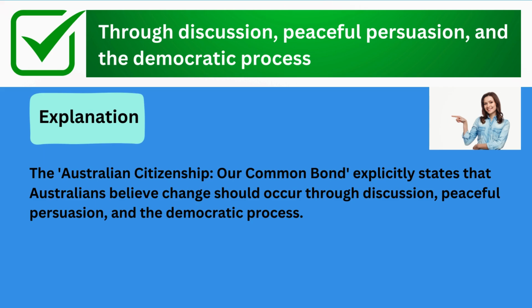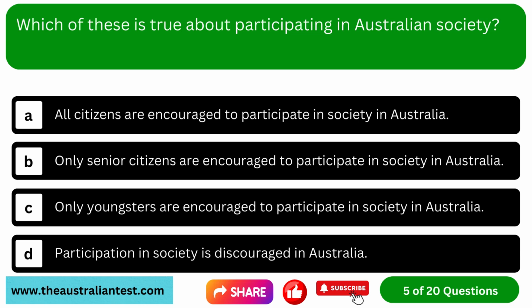The correct answer is through discussion, peaceful persuasion, and the democratic process. Explanation: the Australian Citizenship, Our Common Bond explicitly states that Australians believe change should occur through discussion, peaceful persuasion, and the democratic process.